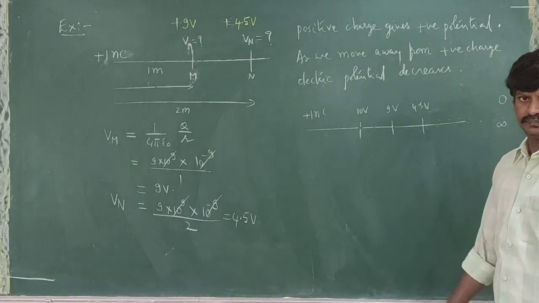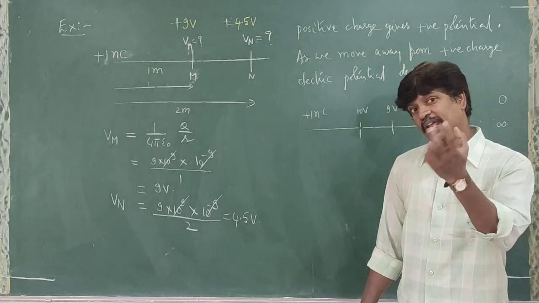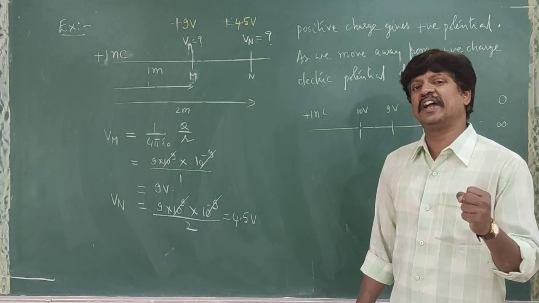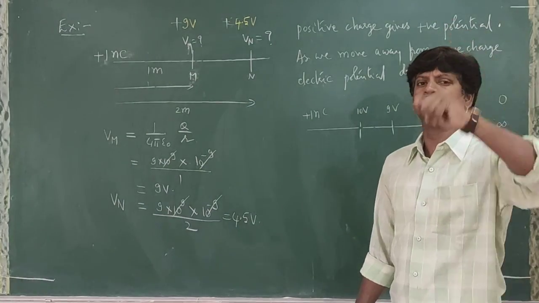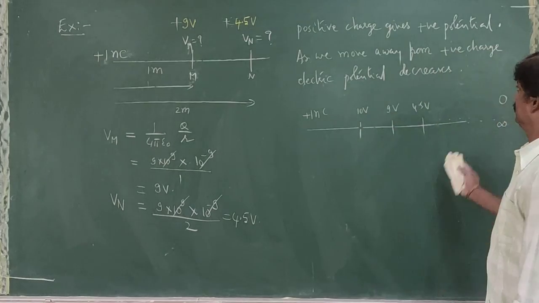That's 4.5 joules. 10 volts means 10 joules of work. 9 volts means 9 joules of work. 4.5 volts means 4.5 joules of work in bringing plus 1 coulomb from infinity to those points. Will you agree with that? Right.